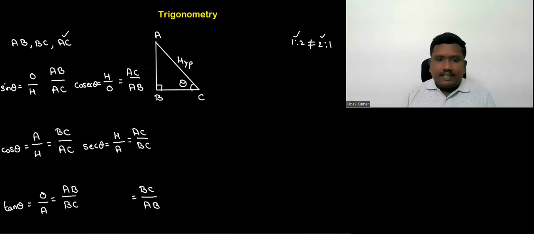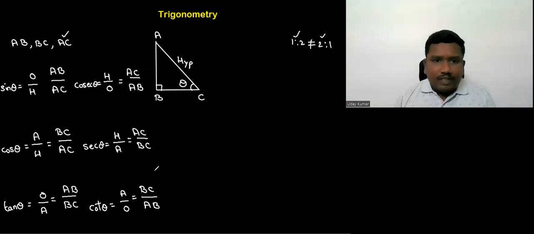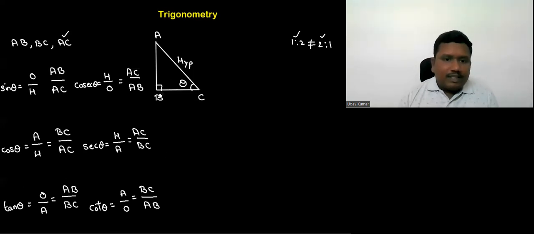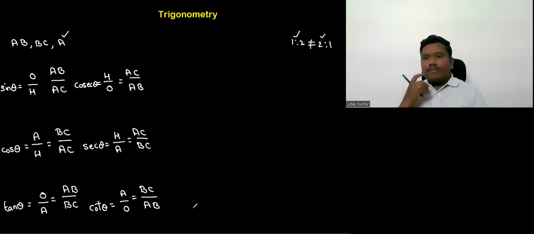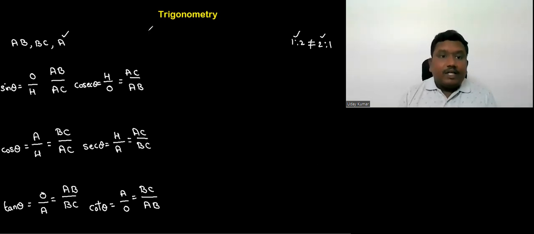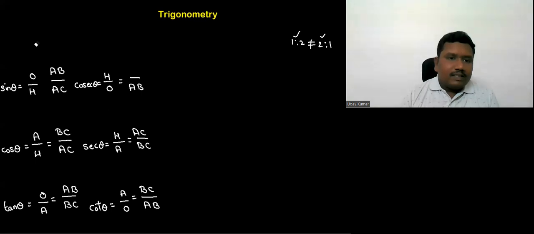And when it comes to BC and AB, BC is the adjacent side, AB is the opposite side. This they named as cot theta. So six ratios were given by mathematicians, these six ratios based on the picture given. So according to my picture, we got this. Here it is AC and this is A. These are the six trigonometric ratios. We call them the six trigonometric ratios.